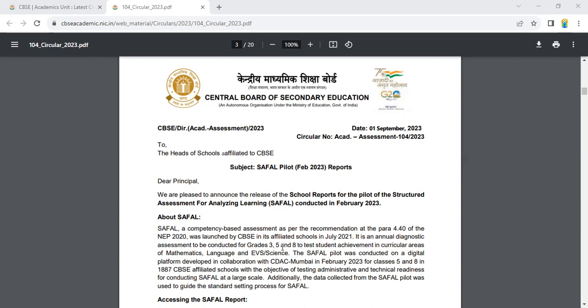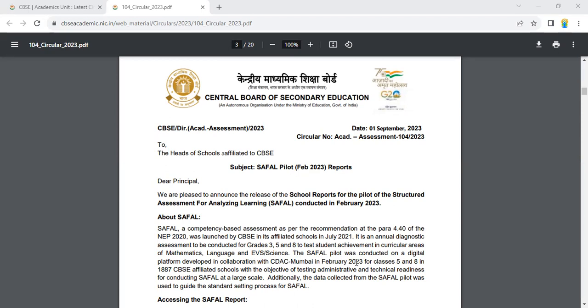It is an annual diagnostic assessment to be conducted for grades 3, 5, and 8 to test students' achievements in curricular areas of mathematics, language, and EVS, or science.